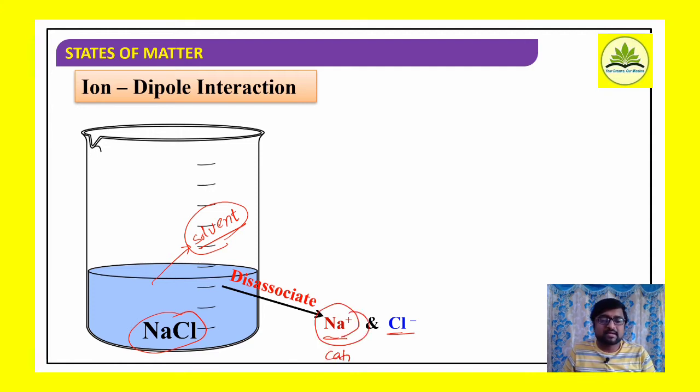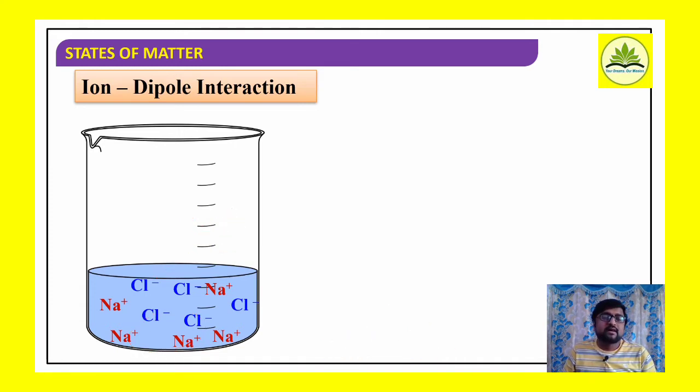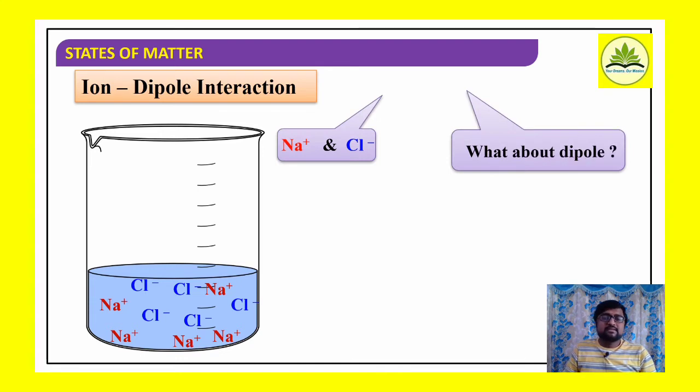Na plus is a cation and Cl minus is an anion, a negatively charged species. So the solution contains Na plus ions and Cl minus ions, which are present in the water.